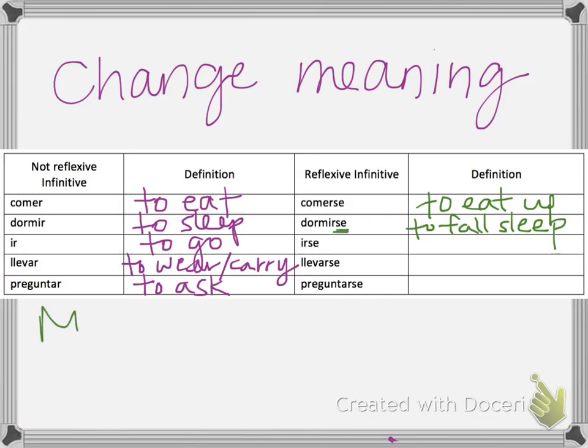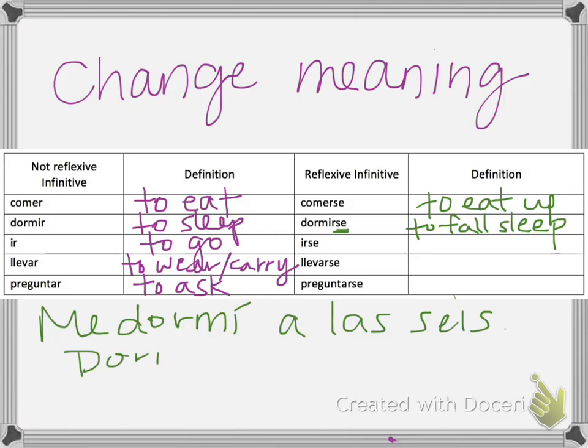So I could say, me dormí a las 6. I fell asleep at 6, as opposed to dormí por 3 horas. I slept for 3 hours. So using it reflexively implies that you fell asleep.